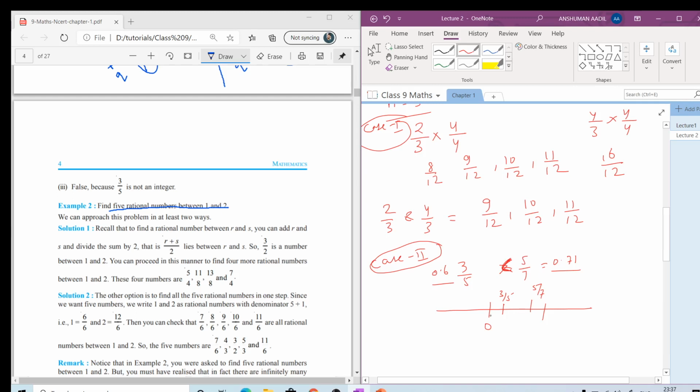In between this we need to write a few rational numbers. Basically we can approach this very simply: we take the LCM of 5 and 7 to make the denominator same. So the LCM will be 35. To make 3 by 5, we multiply it by 7 and 7,